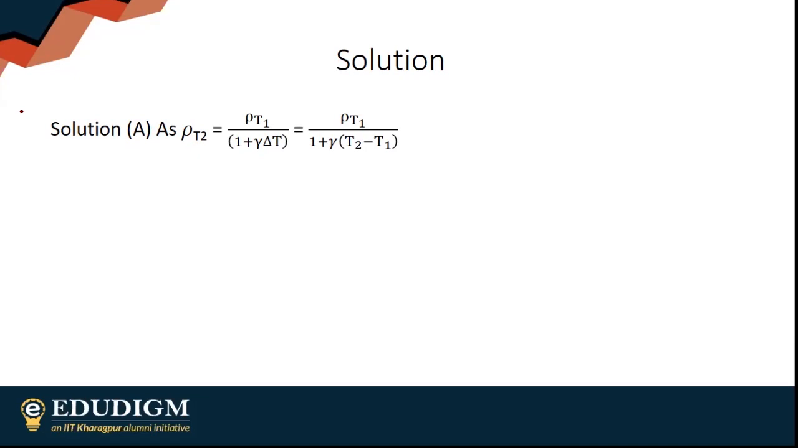This is the non-approximated relation. When we approximate, we write rho 2 is equal to rho naught into 1 minus gamma delta t. This is an approximate equation. This is the non-approximate equation. Here the non-approximate equation has been used. So I think now you should get the answer.